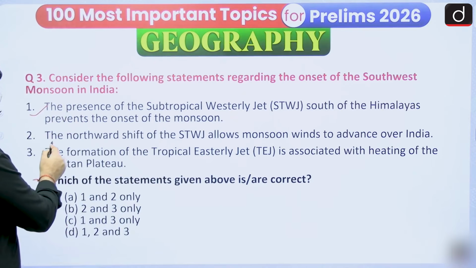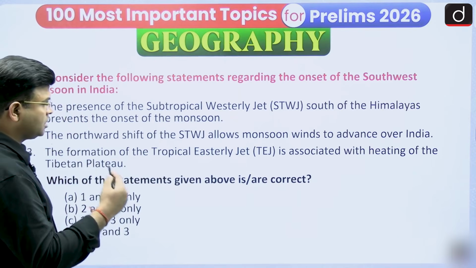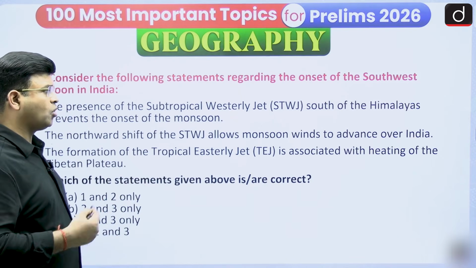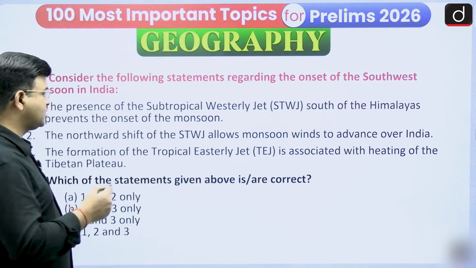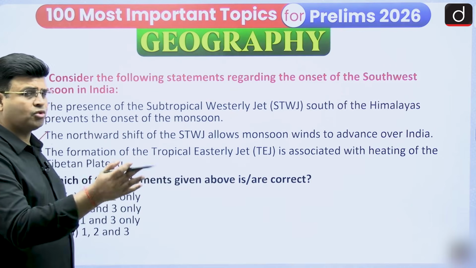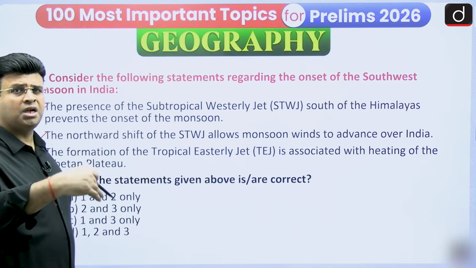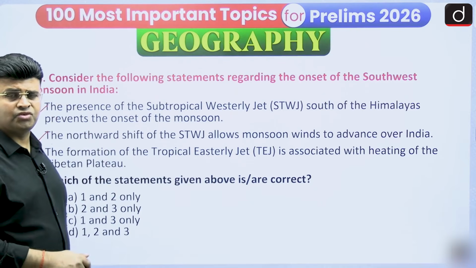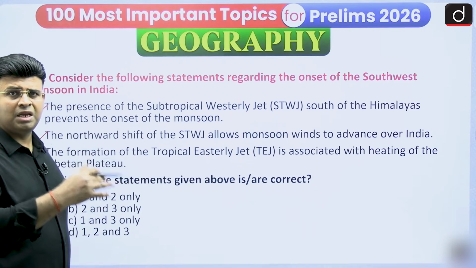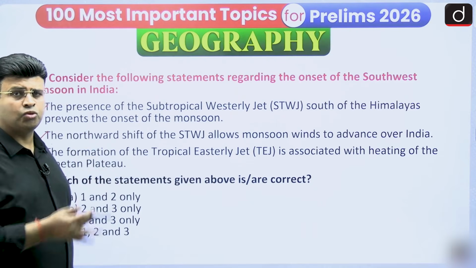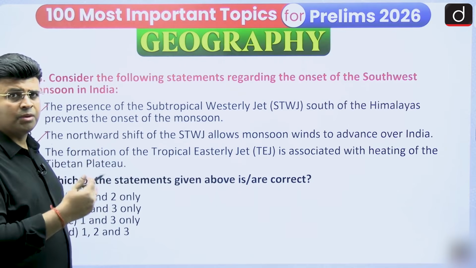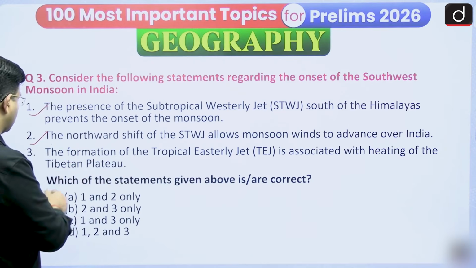The second statement: the northward shift of the subtropical westerly jet stream allows the monsoon wind to advance over India. Yes, it is correct, because the jet stream moves north of the Himalayas, north of Tibet. Then in northern India there is no high pressure due to the jet stream. There is a low pressure over highly heated North India, and the southwest monsoon starts from the first week of June. So it is a correct statement.